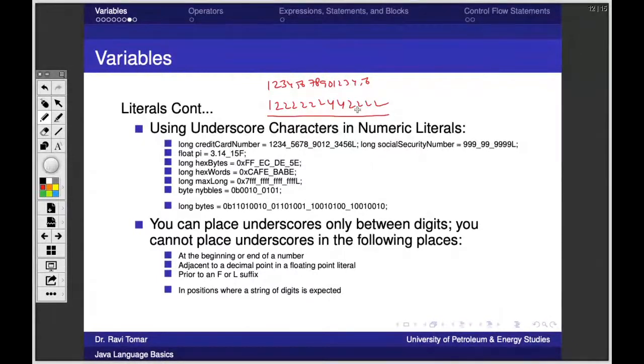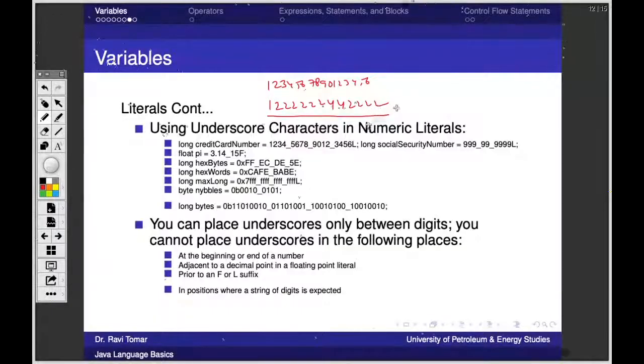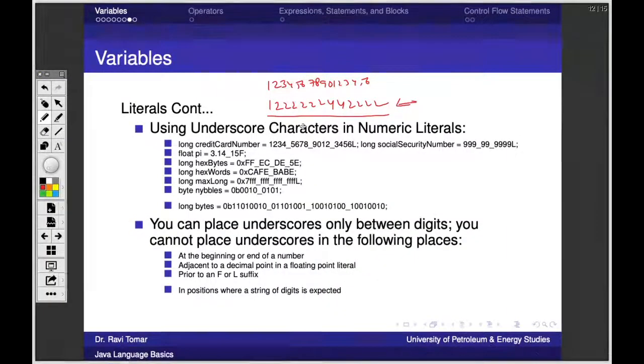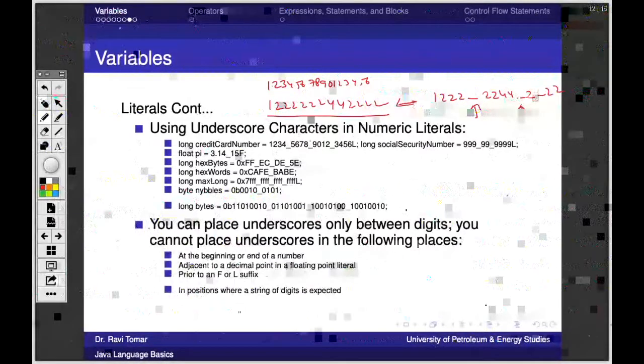So it is very hard to read this value. Then we say, okay, 1, 2, 3, 4, 5, 6 times 2, 2 times 4, 4 times 2. This is how we read them. If I'm correct, I do it like this only. Otherwise, the good way would be to make it like this: 1, 2, 2, underscore, 2, 2, 4, 4, underscore, 2, 2, 2, 2. So this underscore is kind of a space or a comma or a semicolon in our statement.